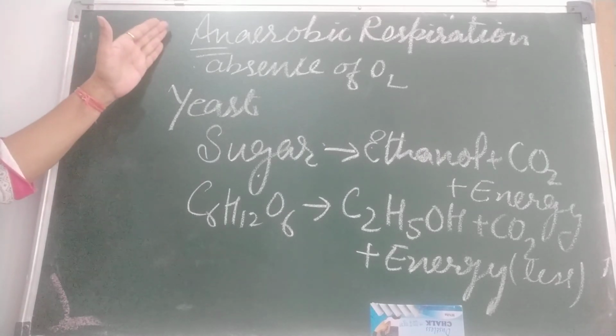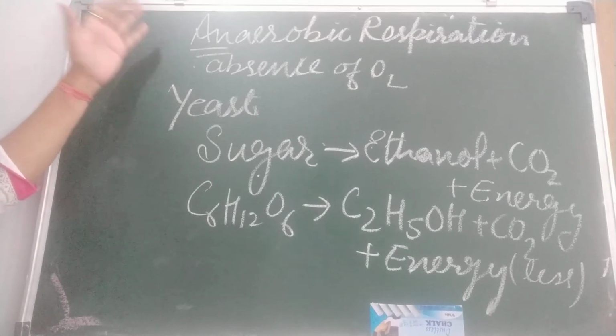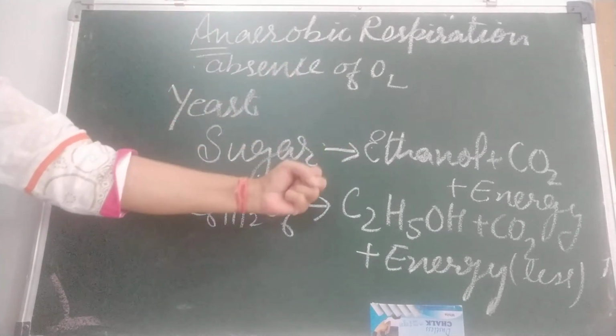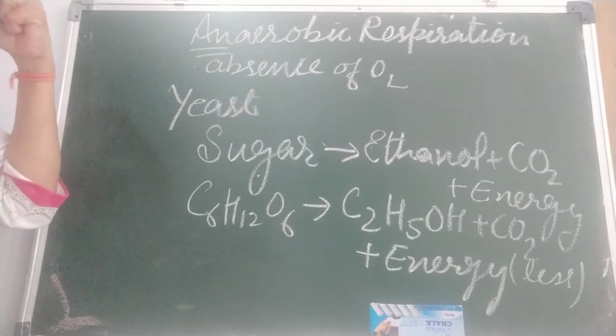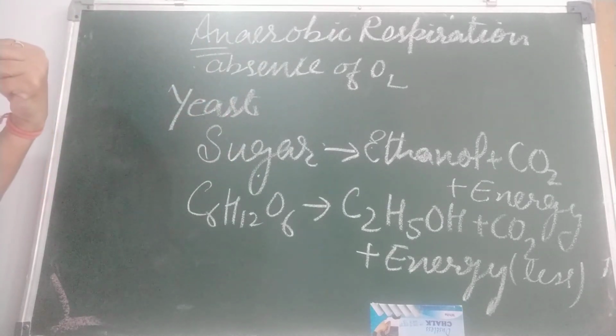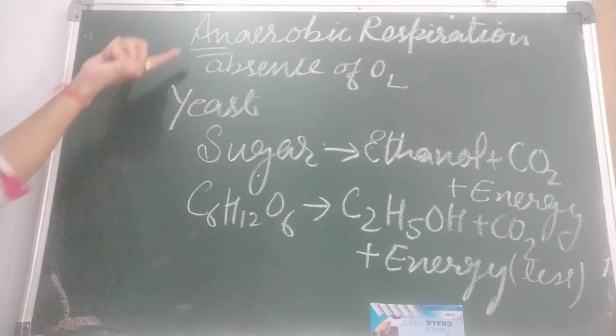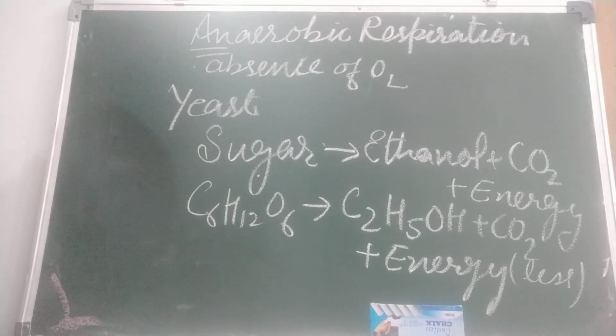They respire anaerobically. We are working with our muscles, so our muscles require energy, but they are not getting oxygen, so they start breathing anaerobically. Okay, is this clear? And for the rest of the things, if any problem is there in the class, we will discuss. Okay, children.